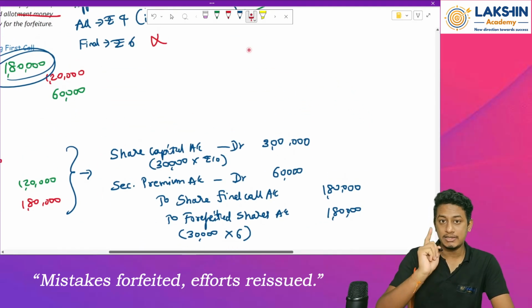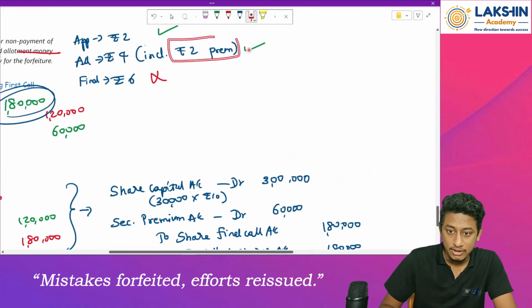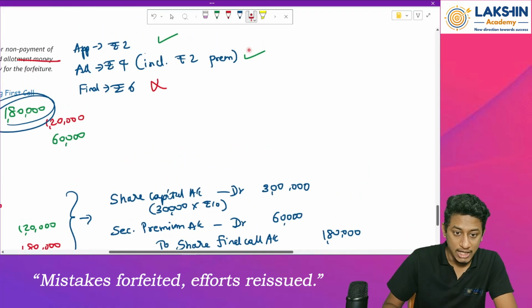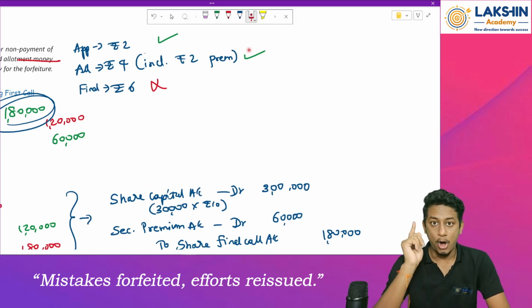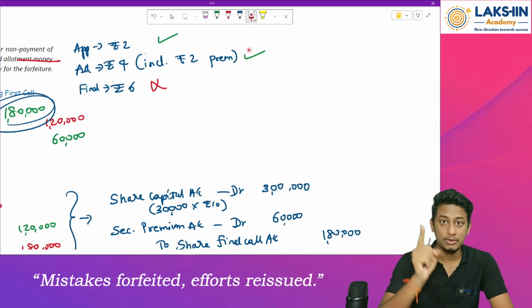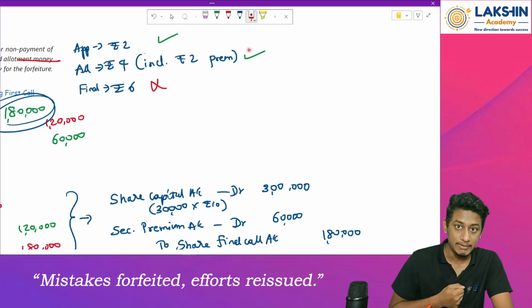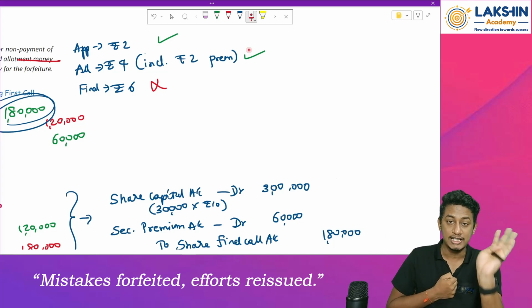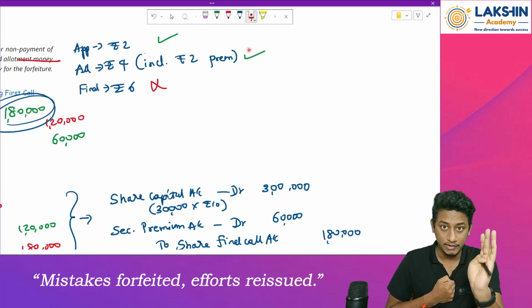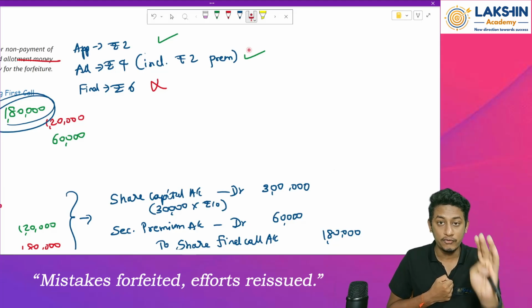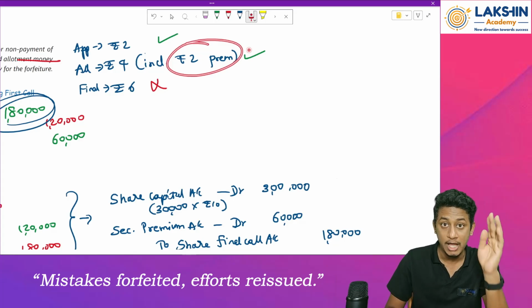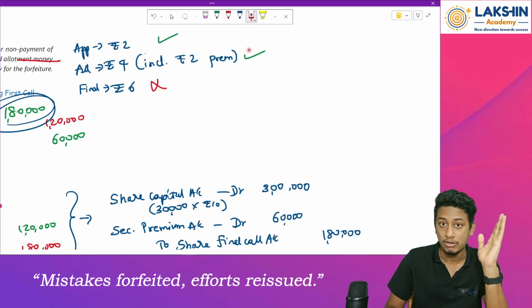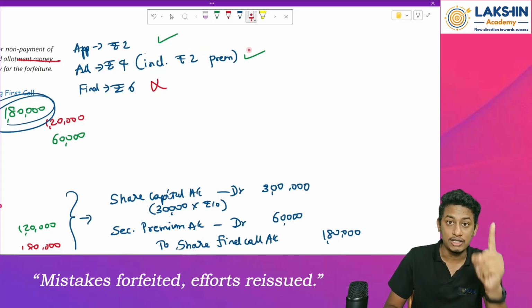Remember this. Here we have received the premium amount. On the allotment stage itself, he has paid us the premium amount. Always remember, securities premium amount will not be forfeited. Why? Because he has paid us the money, and whenever he pays the money and we keep it and don't give him any shares, we say that it is forfeited. So even though I have forfeited the shares, the securities premium paid on allotment, I will not reverse the securities premium account. I should not reverse the securities premium account.